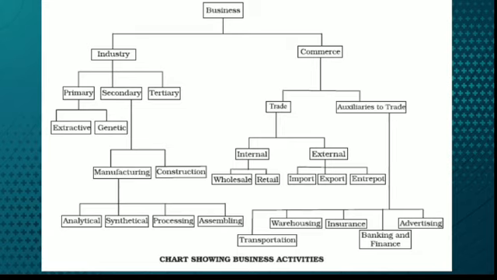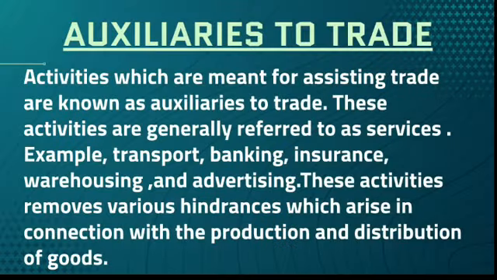The branch of commerce, that is auxiliaries to trade. Activities which are meant for assisting trade are known as auxiliaries to trade. These activities are generally referred to as services. Example: transportation, banking, insurance, warehousing, and advertising. These activities remove various hindrances which arise in connection with the production and distribution of goods.